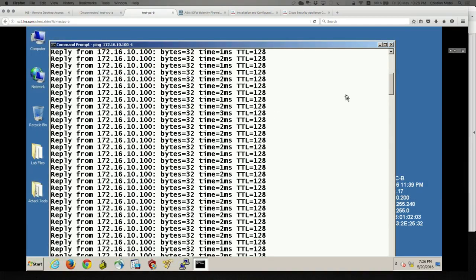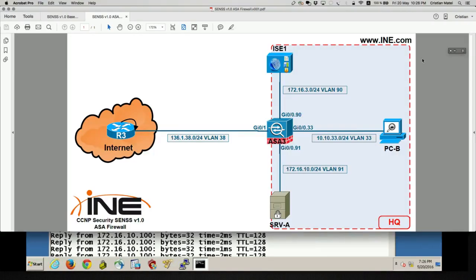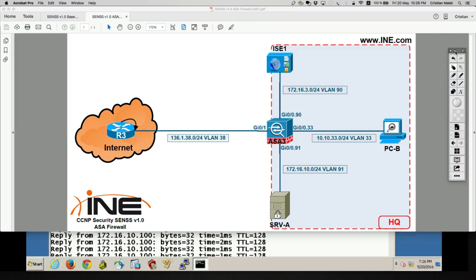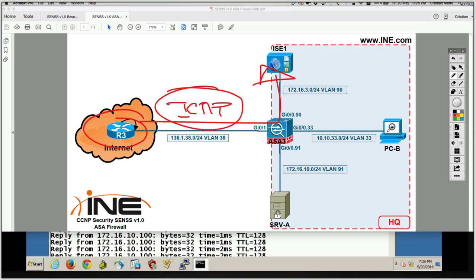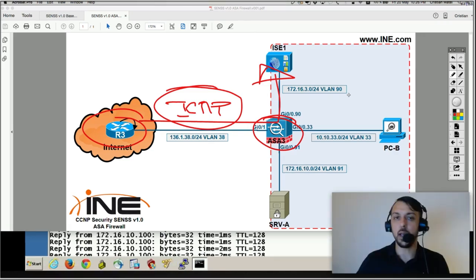Either way, ideally, if you want to better visualize this, you have to send traffic from a router, which sends ICMP packets way faster, which is going to make the ASA keep them. You're going to be able to see them in the state table of the ASA, because we know that the ASA keeps entries in the state table as long as the connection is still valid and active.